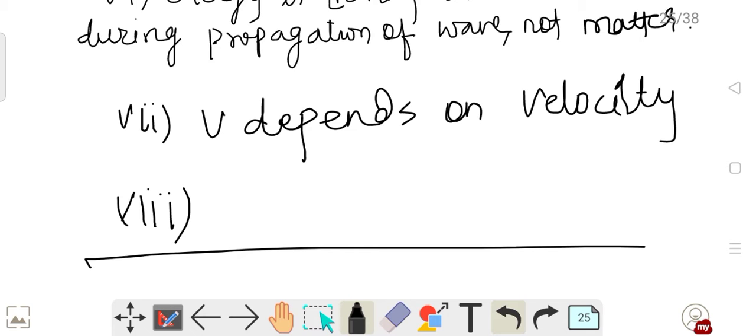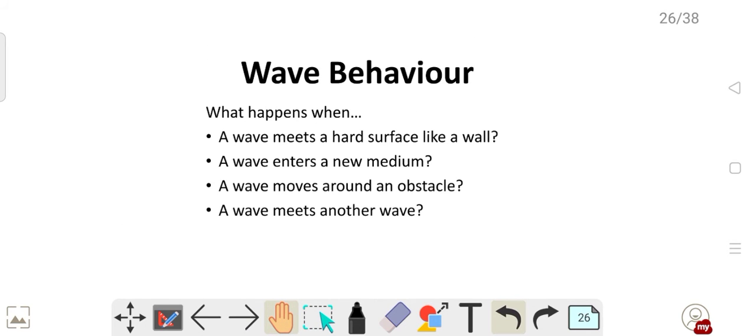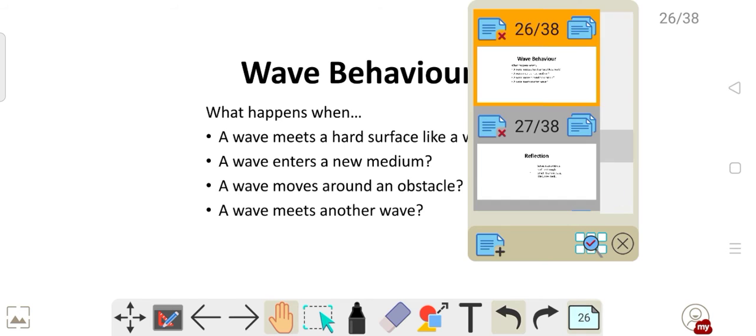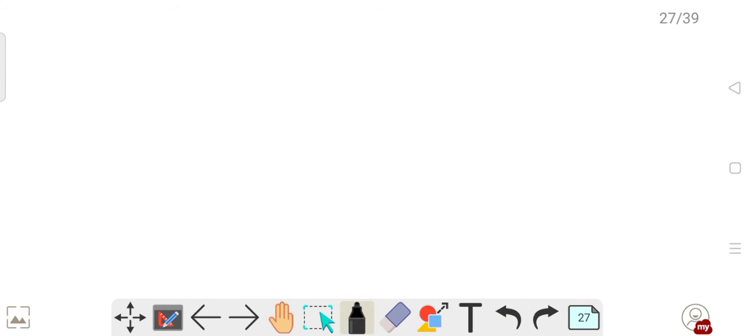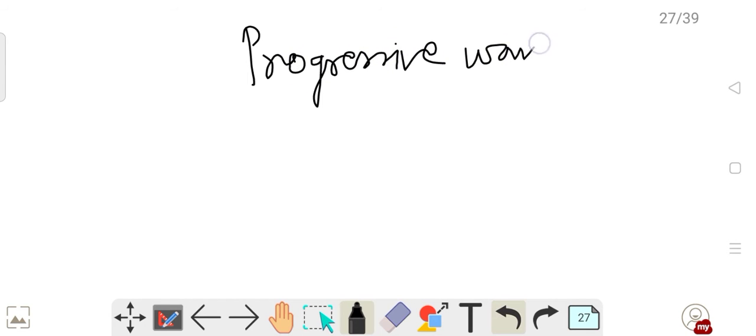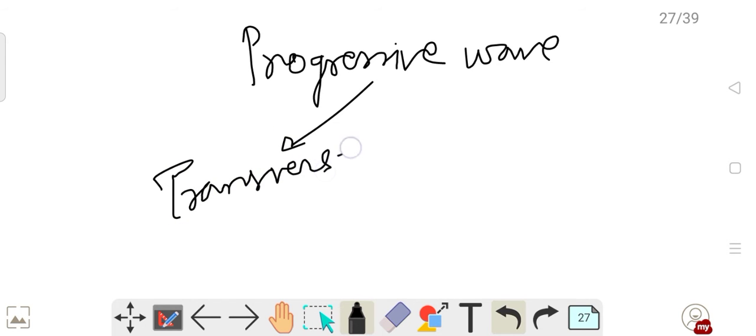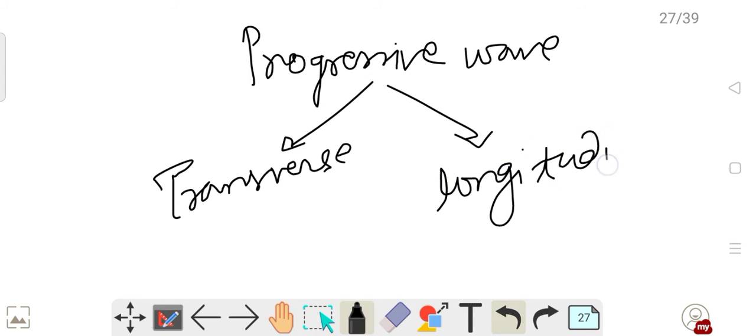Then there comes another thing, that these mechanical waves, the waves which are traveling through an elastic medium, the waves which require a medium to travel. So the last property of progressive waves was that progressive waves are of two types, transverse and longitudinal.